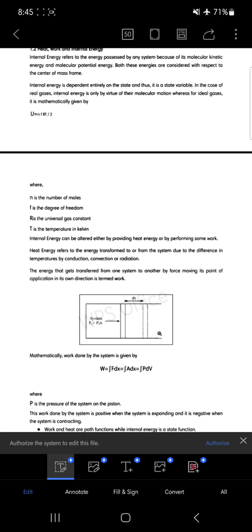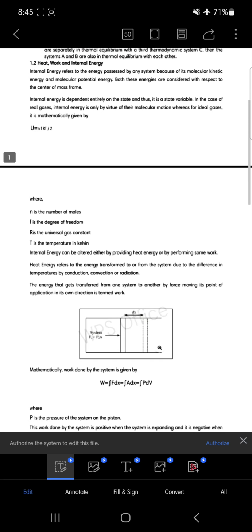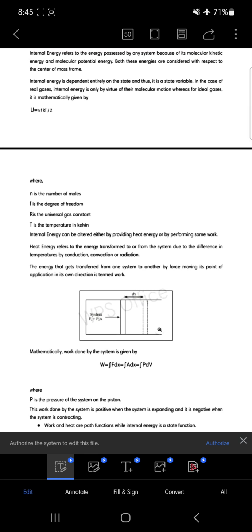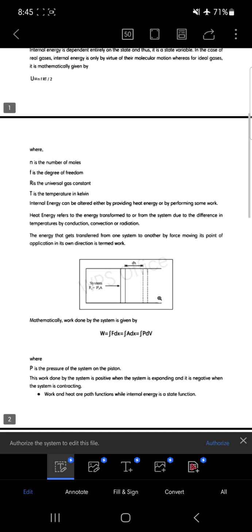The force is applied on the right side of the piston, and the piston has been moved to this point. The dotted lines show the final position of the piston, and dx is the distance moved by the piston. Here the gas is doing work.